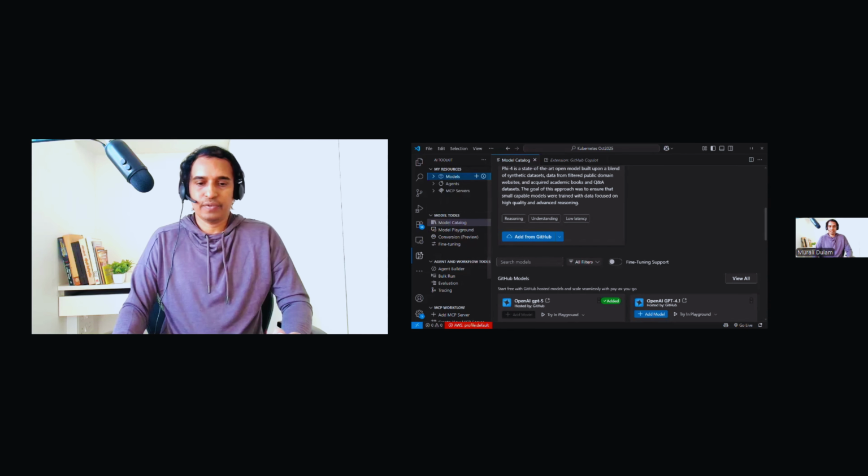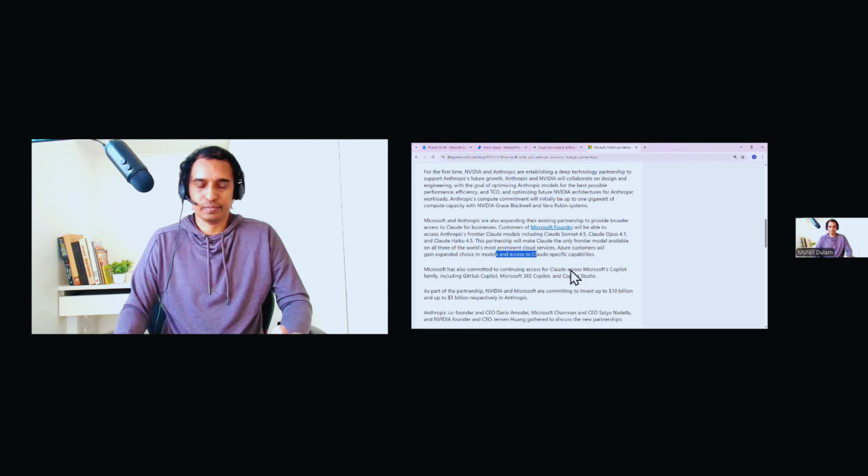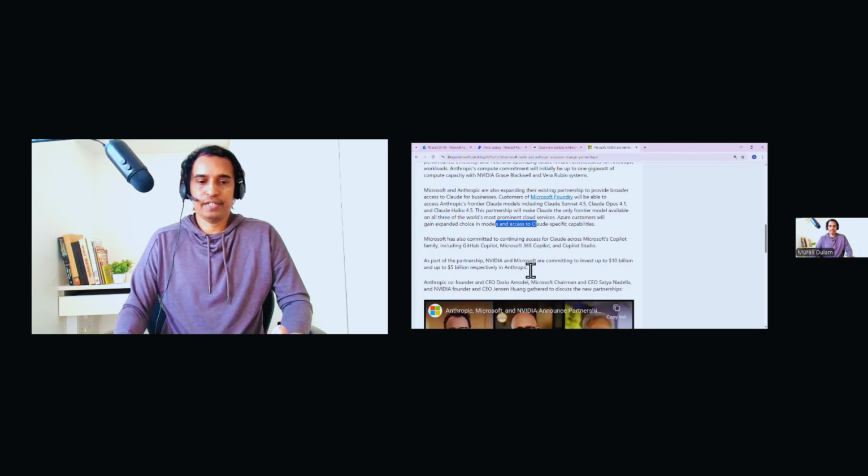So what is the advantage here? Just see, Azure customers will again expand choice in models and access to Claude. No need to go for a separate contract. They can start using these Claude models from Azure itself. And also Nvidia and Microsoft are committing to invest up to 10 billion and up to 5 billion respectively in Anthropic. Nvidia is providing infrastructure for Anthropic.